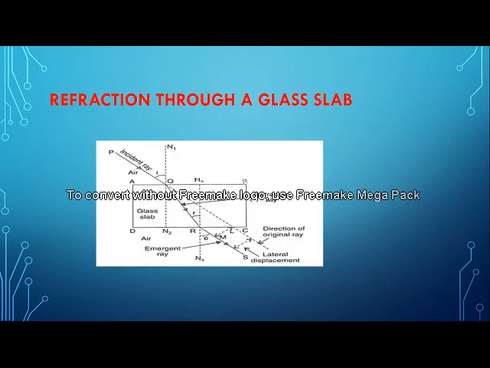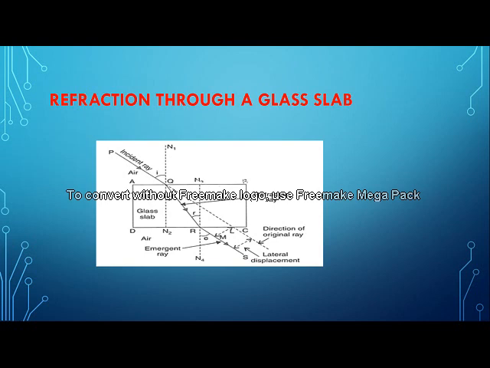Children, this is a glass slab. This is a little bit complicated picture, but just try to observe whichever alphabets I speak. First of all, look at a particular point Q. Look at a particular point R. You need to focus on these two points again and again.